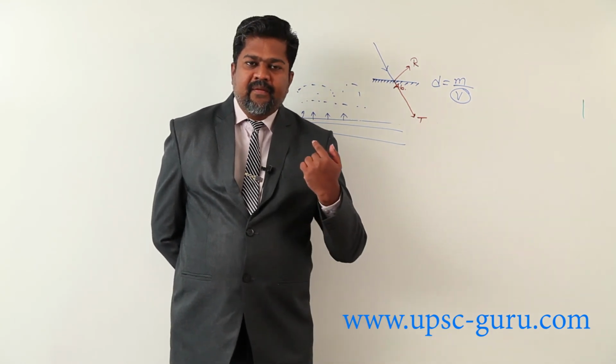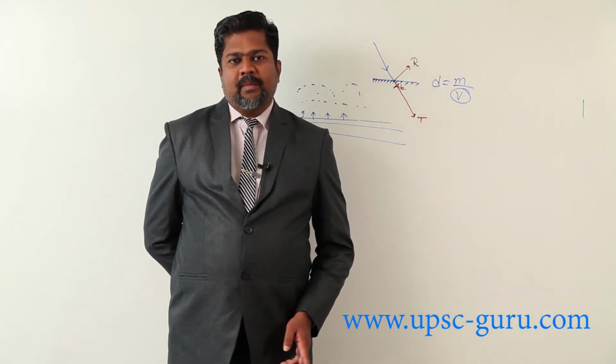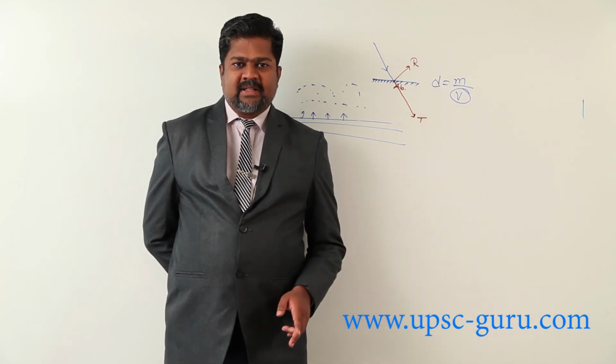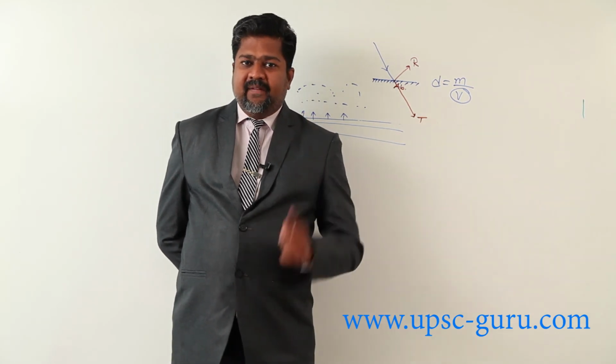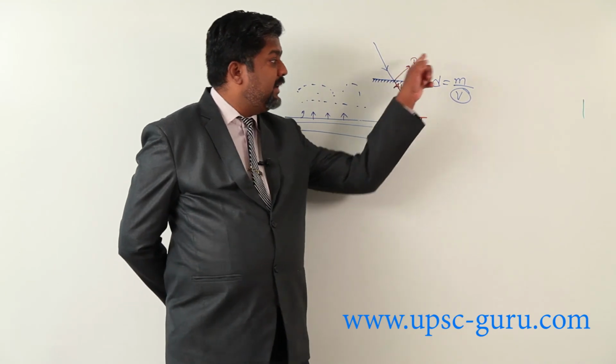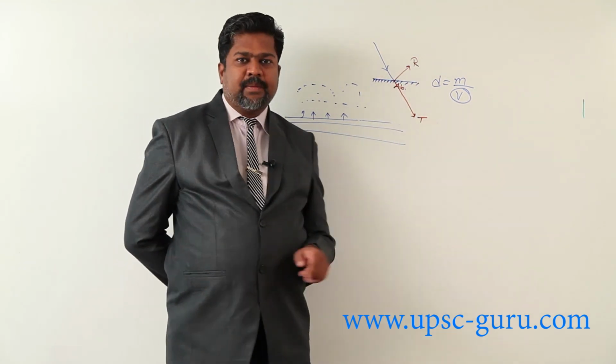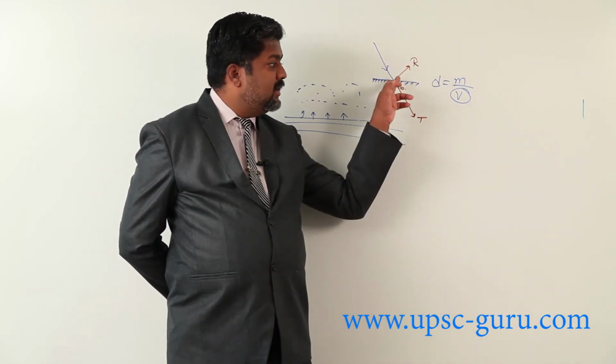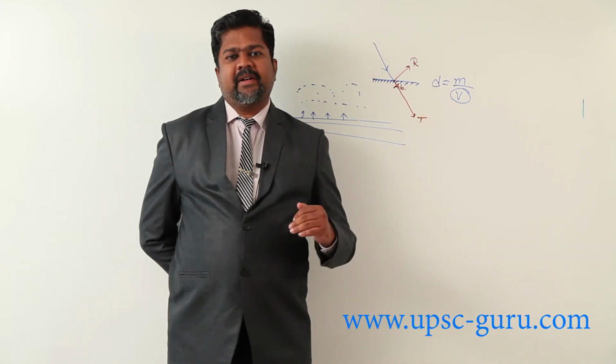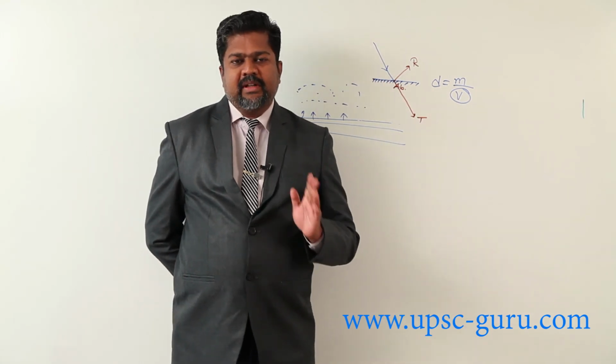Even if we are wearing specs, from spectacles also, the radiations are reflected back. So part is reflected, part is transmitted, and part is absorbed. So three things are there.